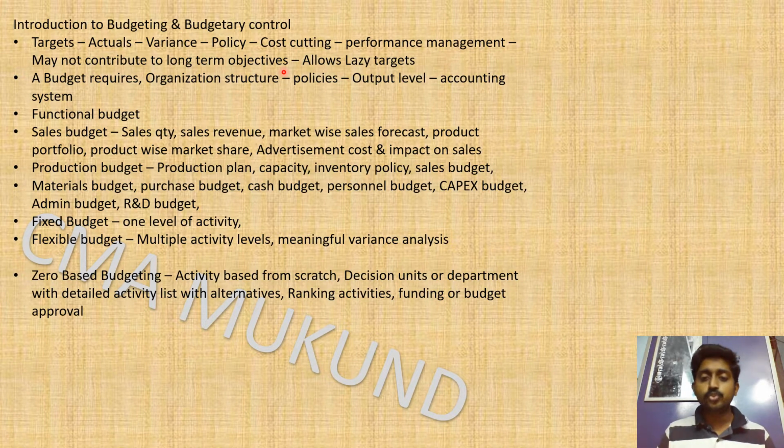So this is a usual disadvantage that is happening, but it's actually not a disadvantage. Though if it is critical, you have to take it to the top management and get a separate sanction. It allows lazy targets. Sometimes some department may give a lazy target. Their forecast will be like 1 lakh, but they would have given 1.2 lakhs.